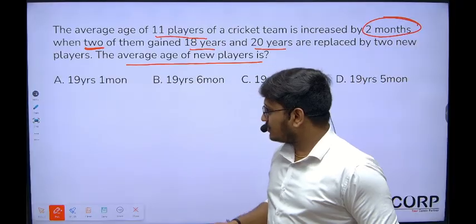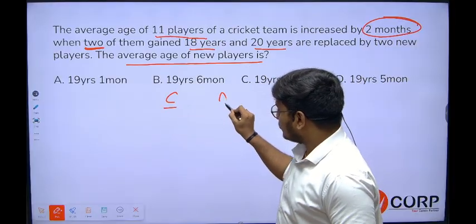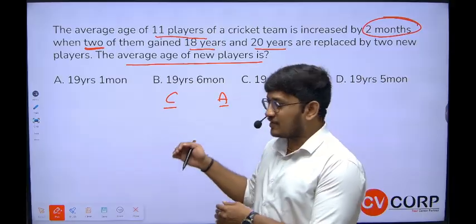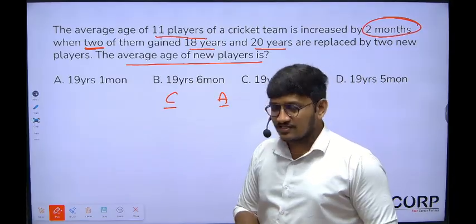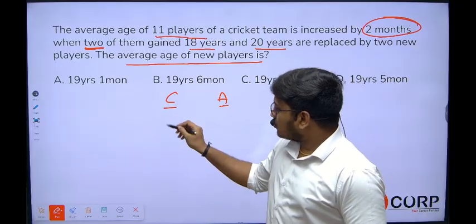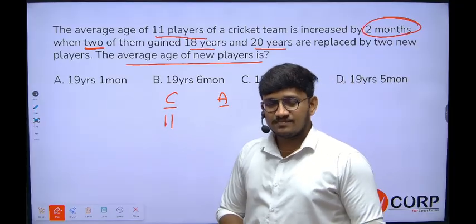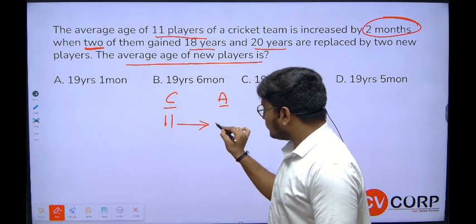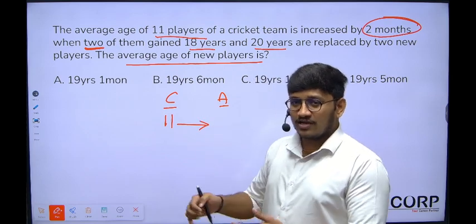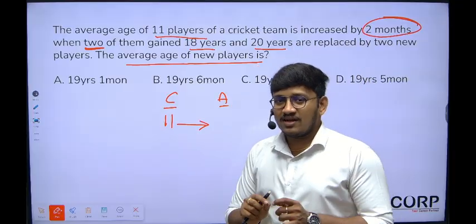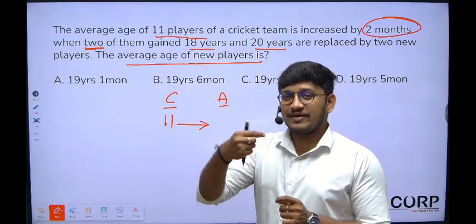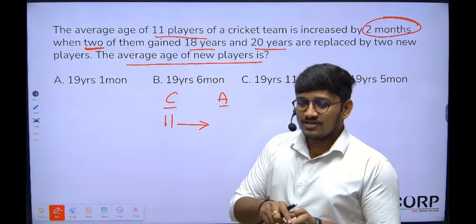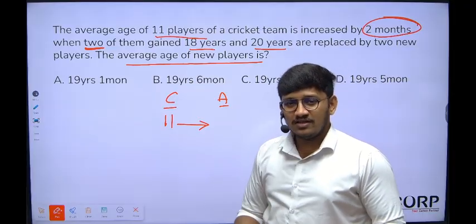If you observe, it is the same count-and-average logic; I hope you remember it from the last class. Initially there are 11 players. We don't know their average, and don't consider it as 2 months. They're saying that the 11 persons' average is increased by 2 months because two persons are replaced by two new players.